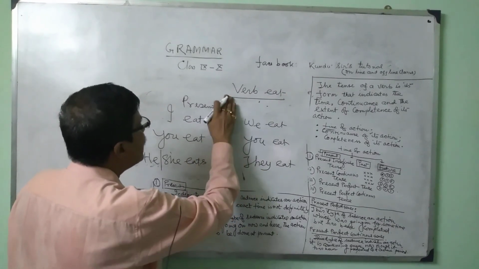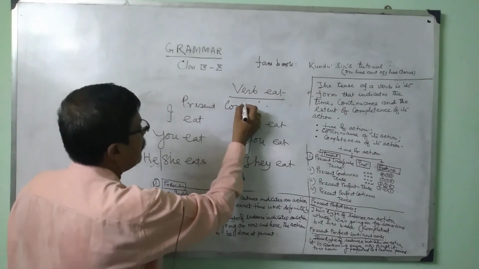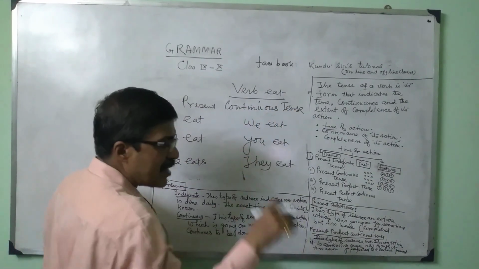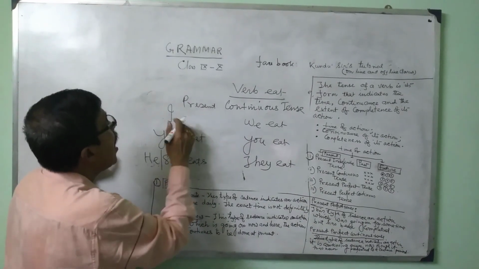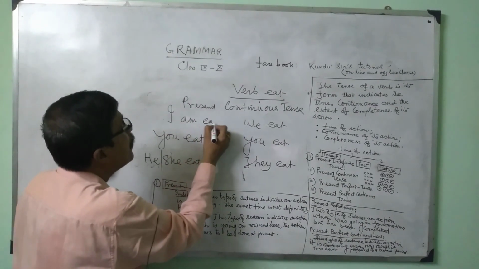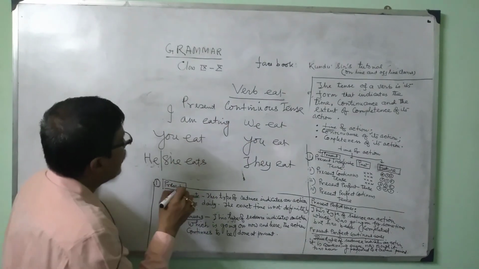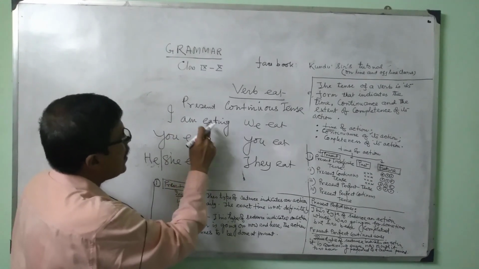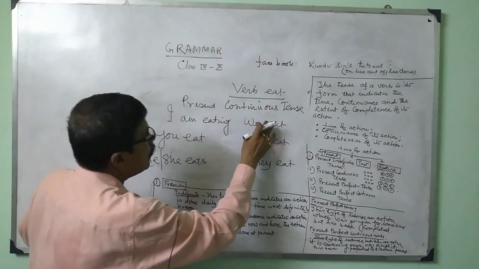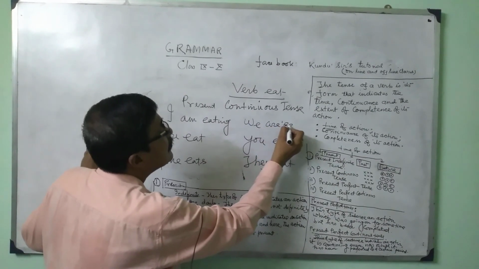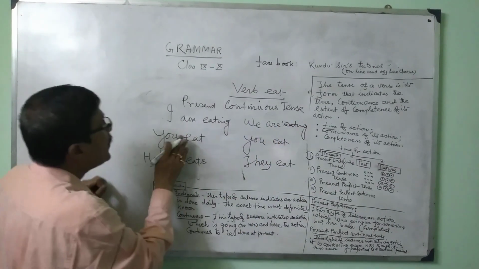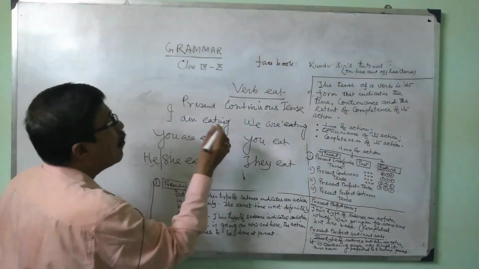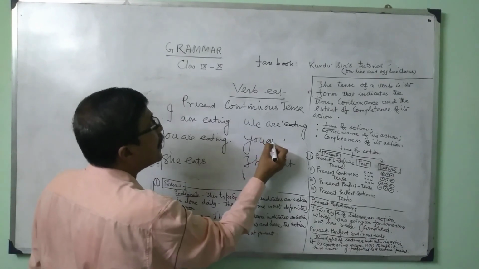Now I am writing down the sentence in present continuous tense. What is the present continuous tense? For the first person, I am eating, because the rule is, what is the rule? Be verb plus main verb with ing. Then we are eating. Then you are eating, be verb and main verb with ing. For plural you, you are eating.